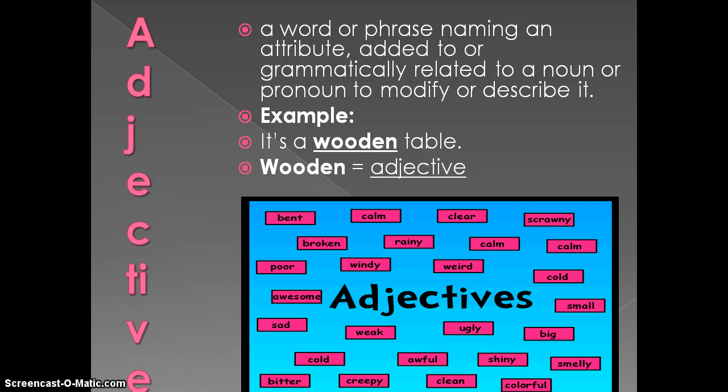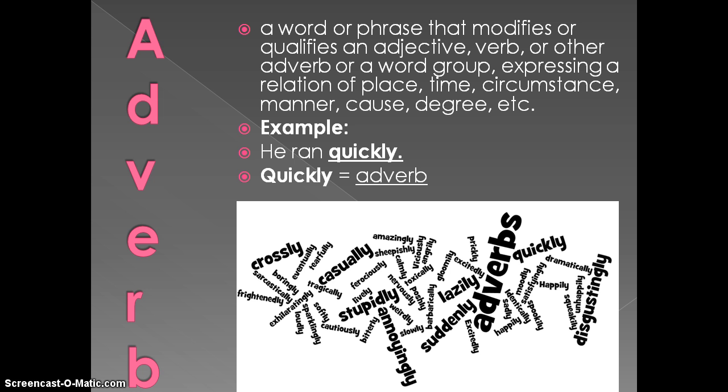Adjective is a word or phrase naming an attribute added to or grammatically related to a noun or pronoun to modify or describe it. Example: It's a wooden table. The word wooden is an adjective.